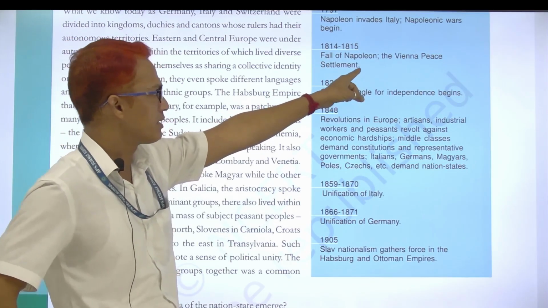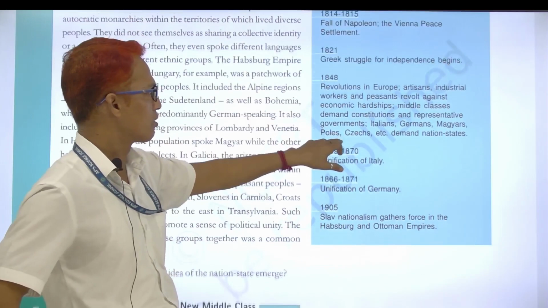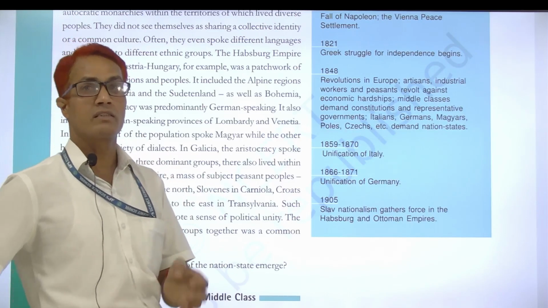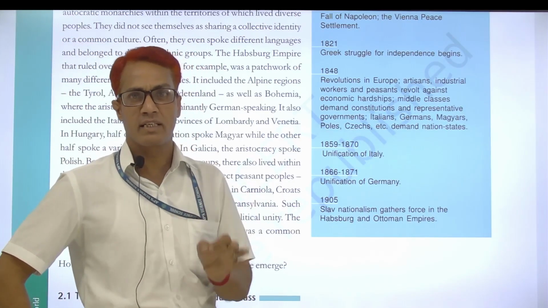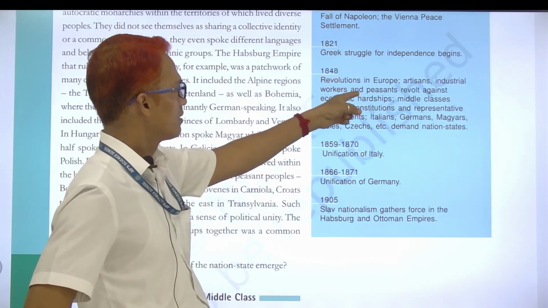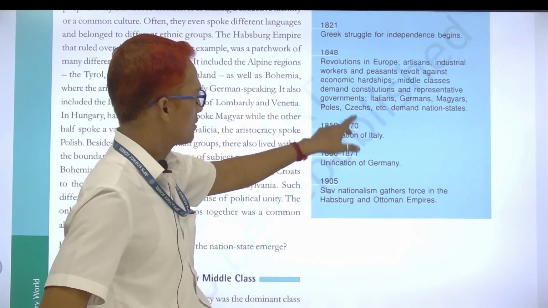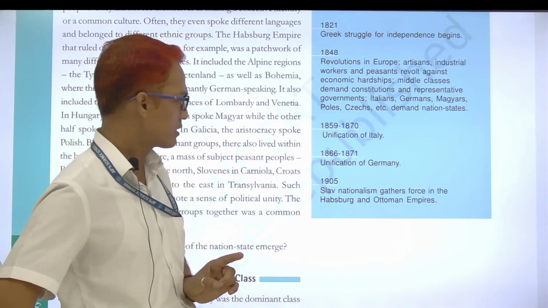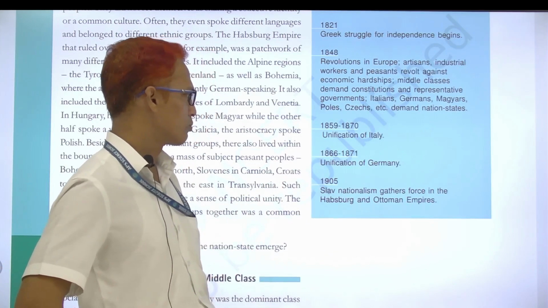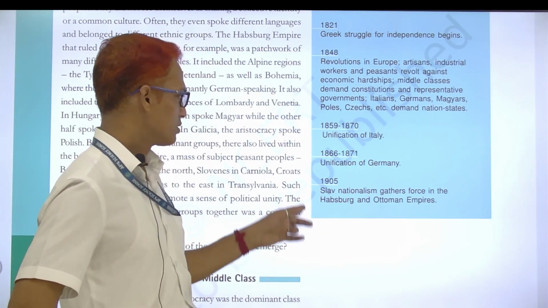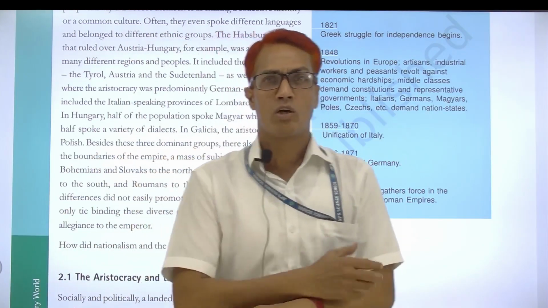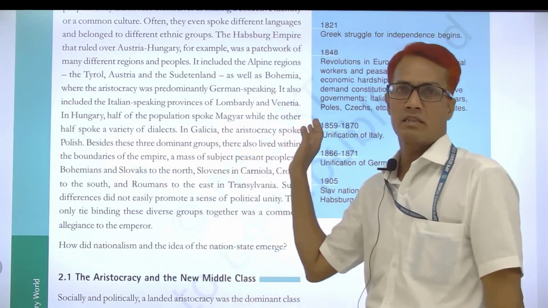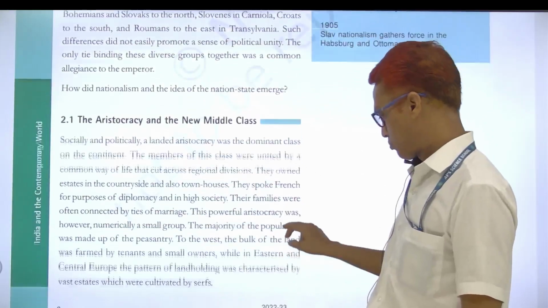The Vienna peace settlement here. 1821, Greek struggle for independence. After that, your book already says that due to the Treaty of Constantinople, Greece got independence. Now 1848 revolution; we will discuss that in coming pages. 1859 to 1870, unification of Italy. 1866 to 1871, unification of Germany, and in the last, 1905, the Ottoman Empire lost its power in the Balkans area. So today's two pages are completed.